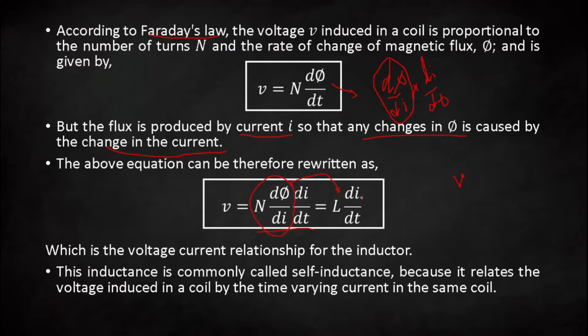This inductance is commonly called the self-inductance, because it relates the voltage induced in a coil by the time varying current in the same coil.